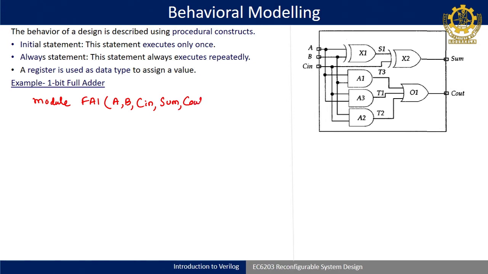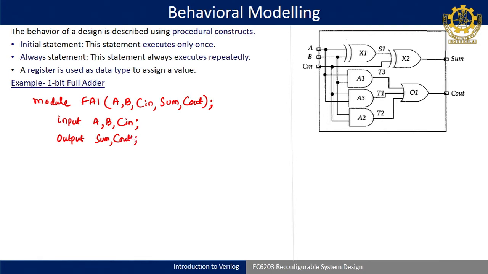Whether combinational or sequential, your module name has to be written properly, and after that you have to give input and output. Then you can define input as A comma B comma C in semicolon, then output as sum comma C out, then semicolon.